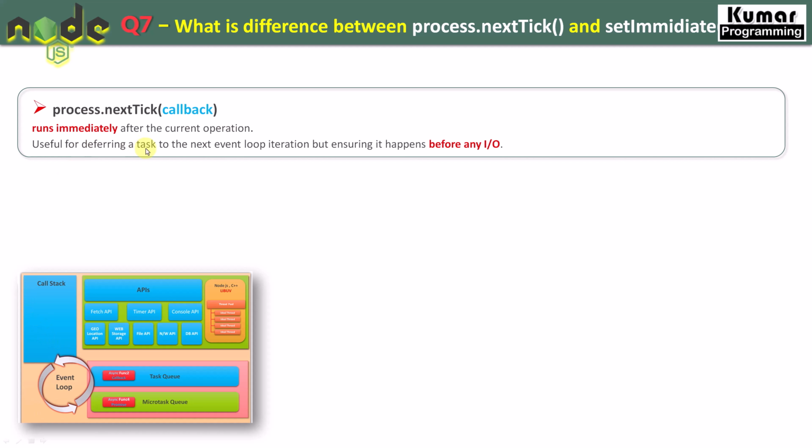It is useful for deferring a task to the next event loop iteration, but ensuring it happens before any IO operation. So IO operations are happening inside the task queue as callbacks. So it is executing before any IO operations.